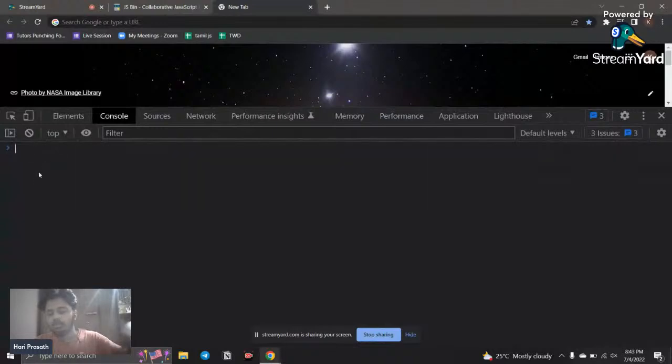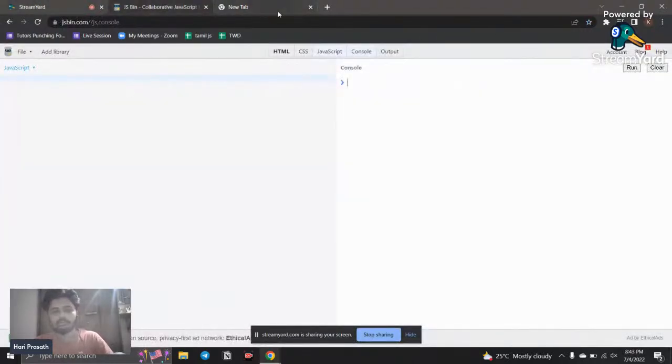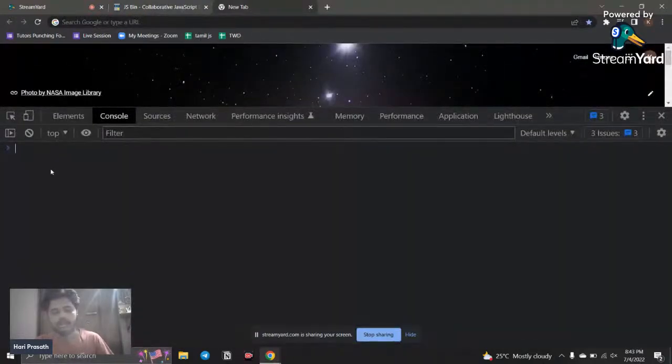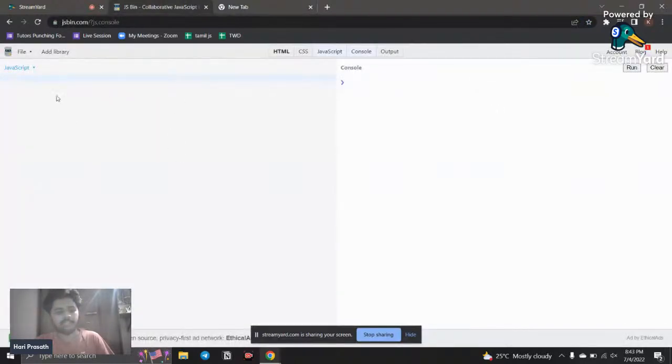We need to render our output before getting into the browser. We can render our outputs in the console, all those things. So this is what we do. This is JS Bin. Usually we code in the code editor and we see the outputs in the console. But in JS Bin we have an option where we can code here and we can see the console here. I explained it very clearly.